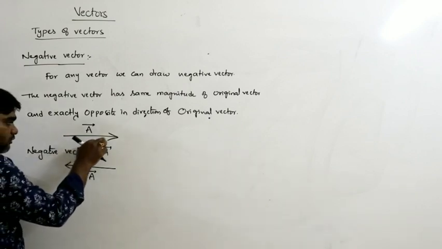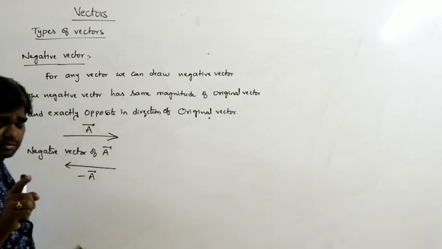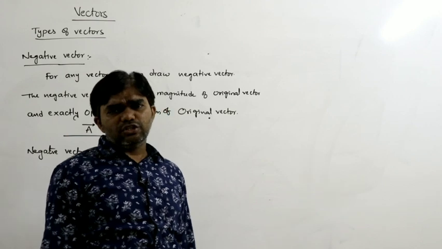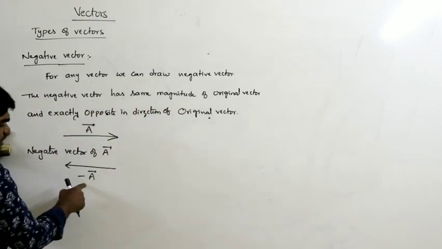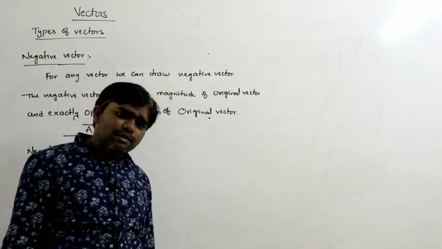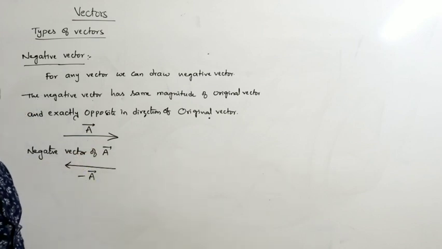This is the direction of a bar and this is the direction of minus a bar. A bar and minus a bar must have the same magnitude but exactly opposite direction. So this is called a negative vector.